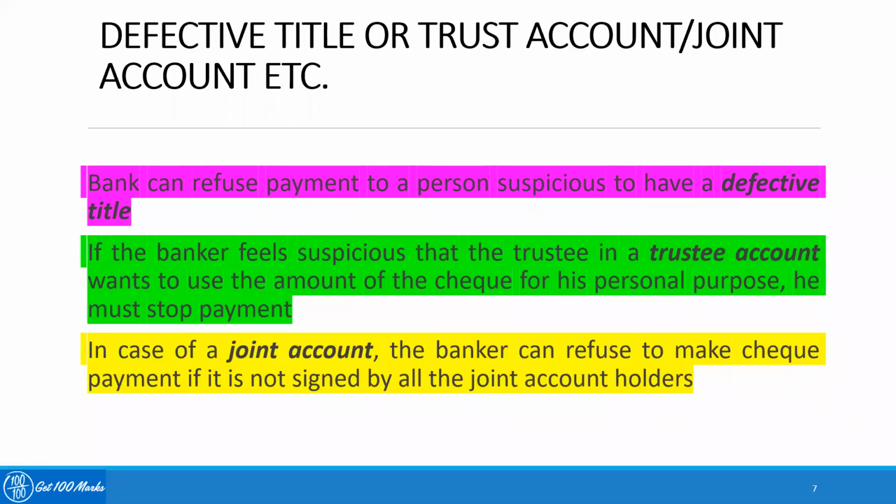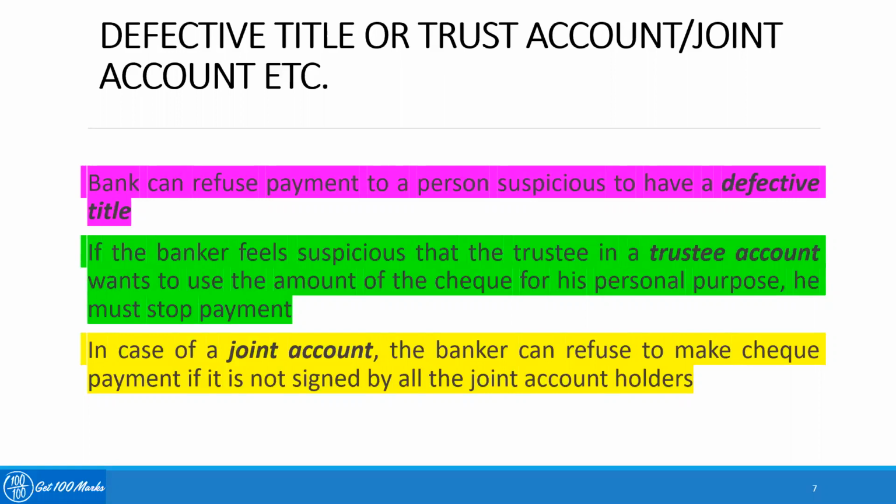Next case is a defective title, trust account or joint account, etc. A banker can refuse payment to a person suspected to have a defective title. For example, if the banker feels the account is that of a terrorist or a person who has some legal cases going against him, that can be considered a case of defective title, where the banker can dishonor the check of that customer with the doubt of a defective title to the customer's name.